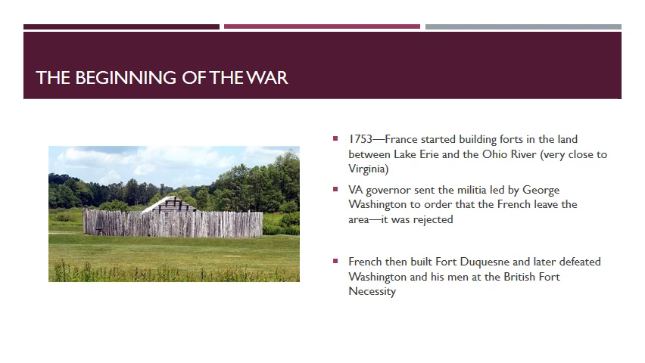They continued to build forts, and as a result, the Virginia governor sent Washington once more to make the French leave the area. When he arrived, he saw that the French had already built Fort Duquesne, so he went and built Fort Necessity, but he would be defeated there by the French.